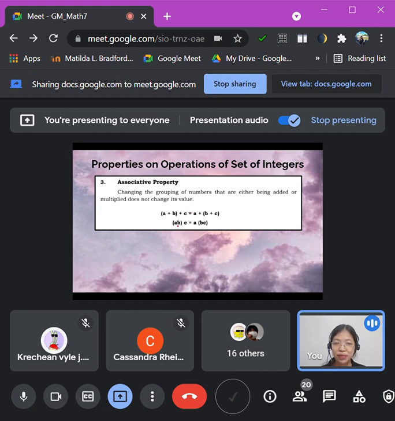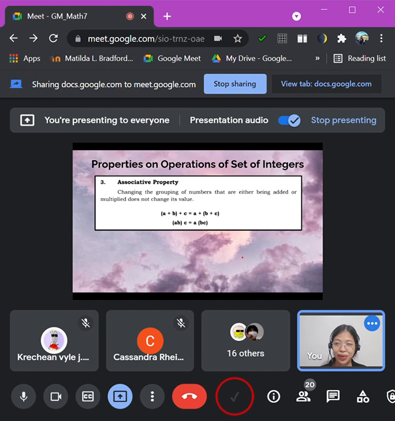And then if we have quantity A times B times C is equal to A times quantity B times C. Okay? So that is how associative property looks like. Naa na siya'y parentheses. And the parentheses will not affect the value of your sum and your product.